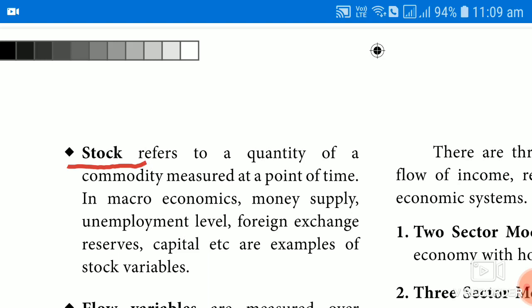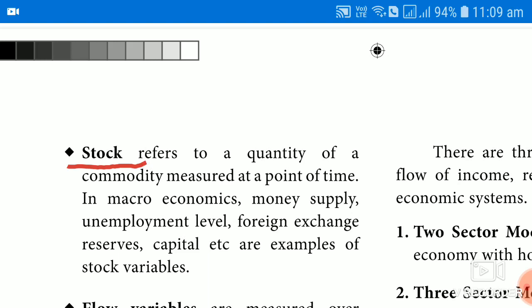The examples are given in macroeconomics. The following are considered stock variables. What are they? Money supply, the level of unemployment, foreign exchange reserve, we call it forex reserve, then capital are examples of stock variable because they also change, but they are measured at a point of time.